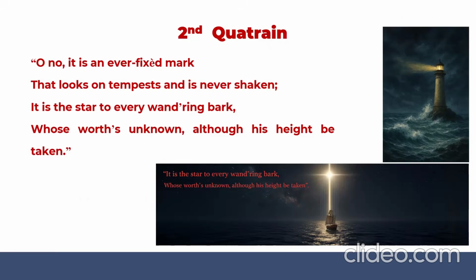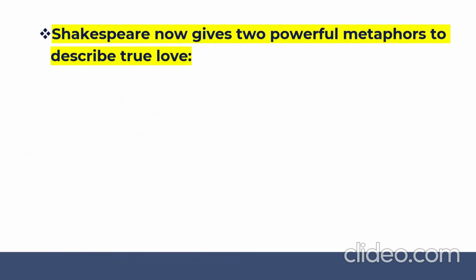You know, the ever fixed mark, that's called the pole star. That's called the lighthouse. The pole star, the lighthouse, they all guide the ships which lose their path in the ocean. So true love is compared here with those metaphors. By using metaphors, they are compared with the lighthouse, with the pole star. They are the guiding person, right?